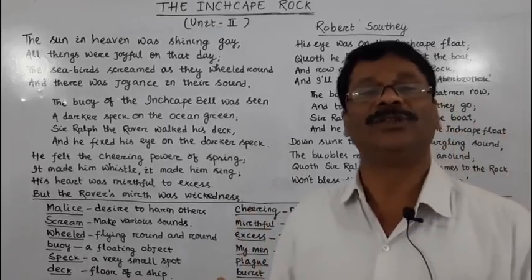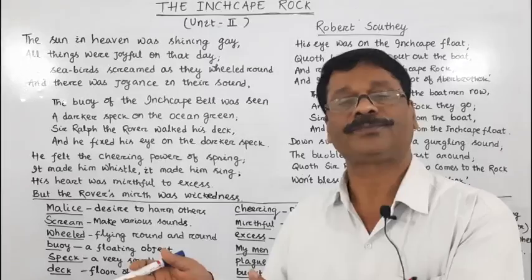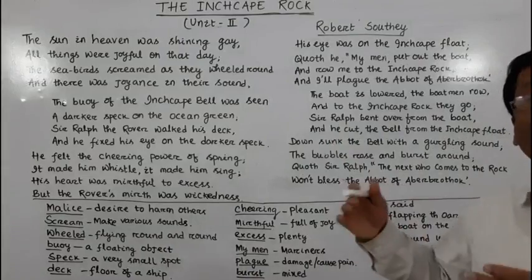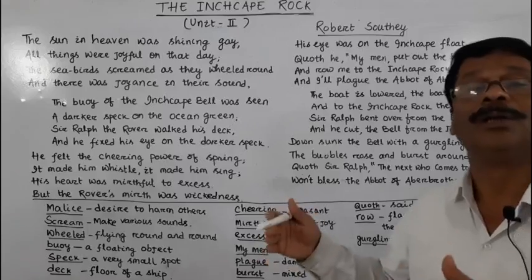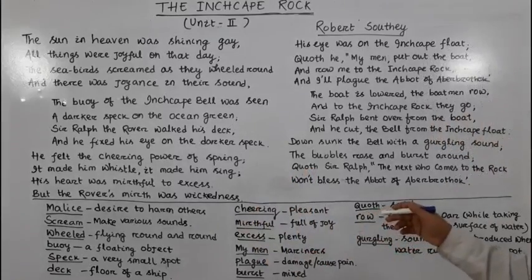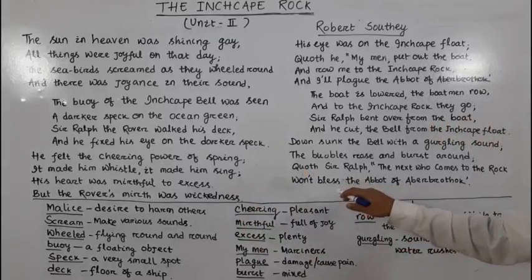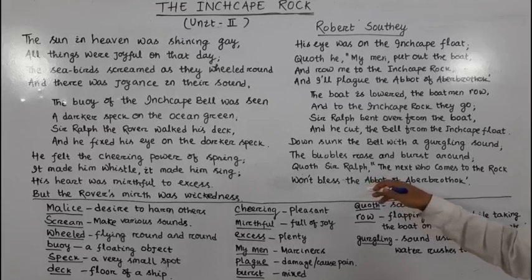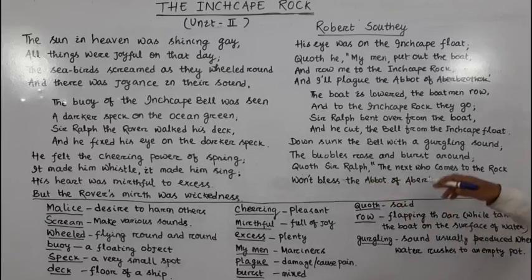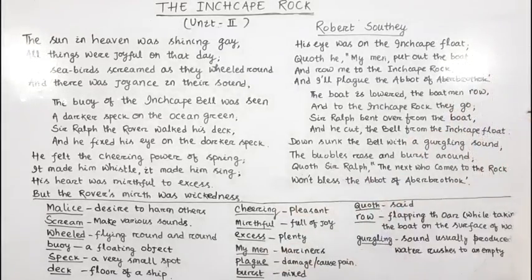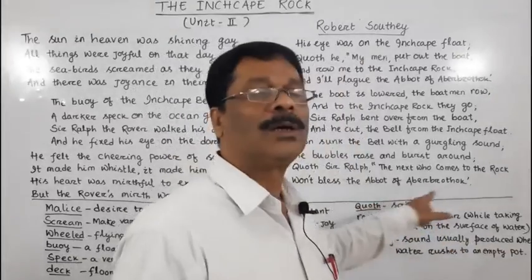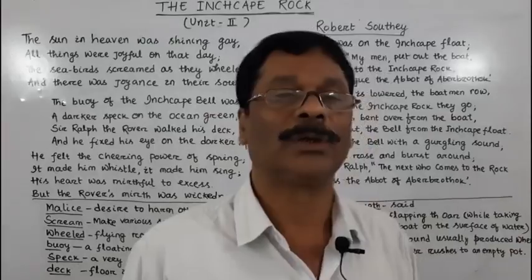He himself was enjoying his life, but where did his joy lie? His joy lay in doing something wrong or bad to others. And how did he plague the abbot? How did he damage the good name and fame of the abbot of Aberbrothok? By cutting the bell from the Inchcape float, and thought, whoever comes next will not praise, will not bless the work of the abbot of Aberbrothok.